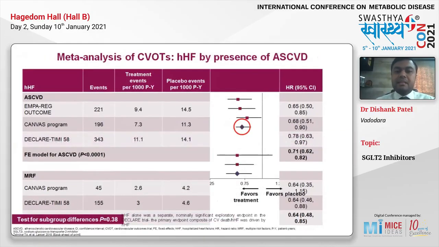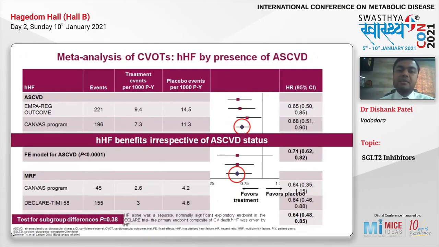Similarly, hospitalization for heart failure is also significantly reduced in all three CVOT trials of the SGLT2 inhibitors. You can see the benefit in reducing hospitalization for heart failure in both groups: the secondary prevention group, that is, patients with established cardiovascular disease, as well as the primary prevention group, where patients only had risk factors but did not have established cardiovascular disease. In both groups, there was a significant reduction in hospitalization for heart failure.